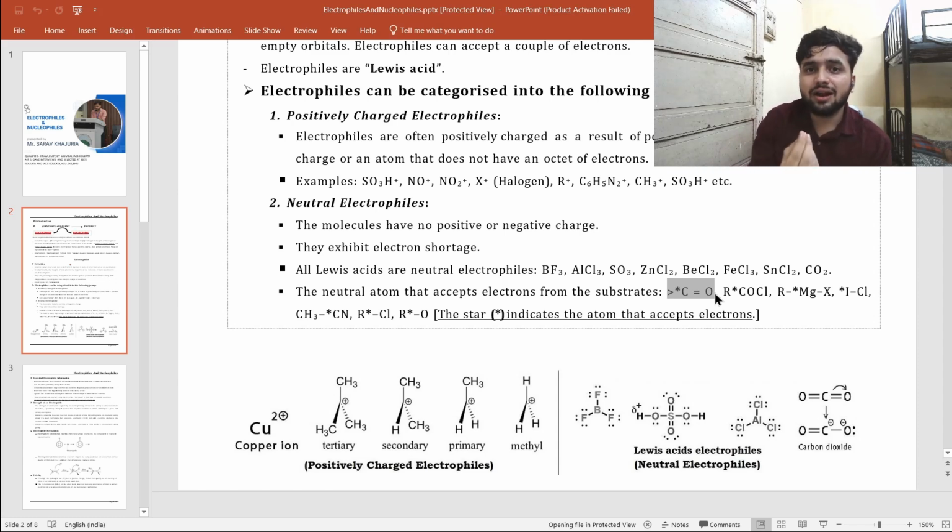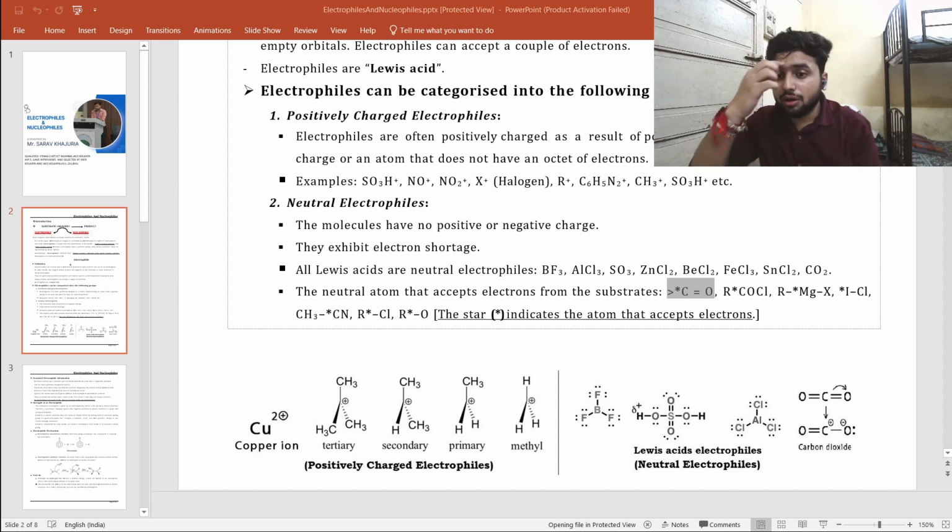This forms a delta positive charge on the carbon that makes it electrophilic. So the nucleophile can easily attack the carbon, and the electrons will go on the oxygen.